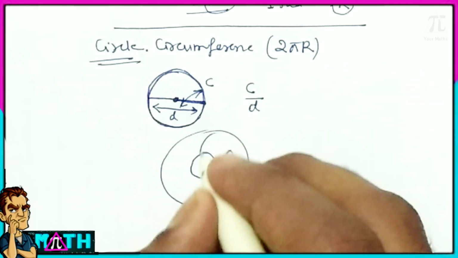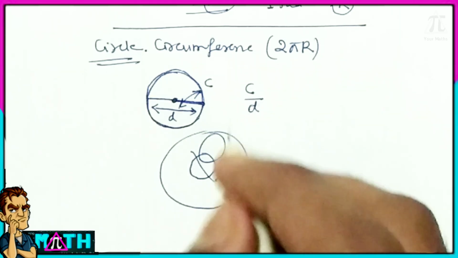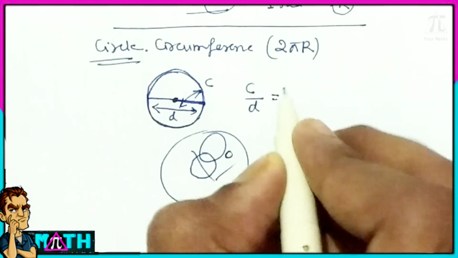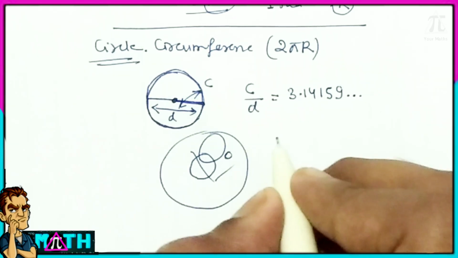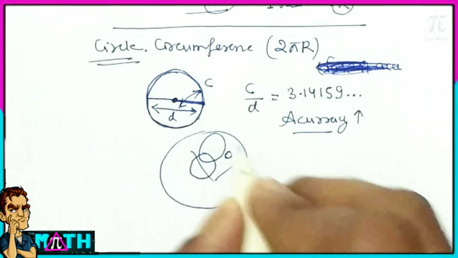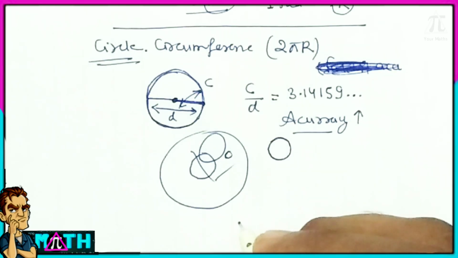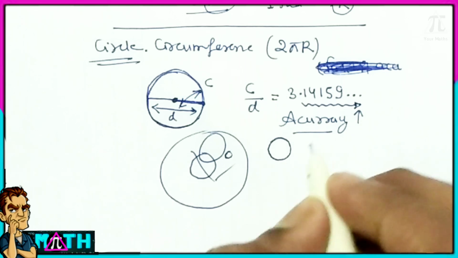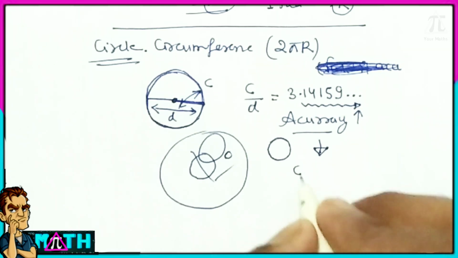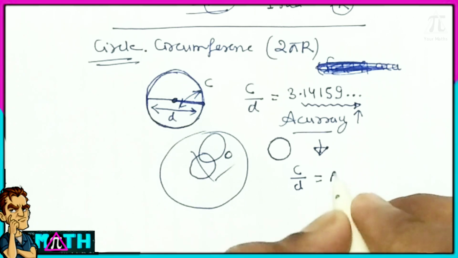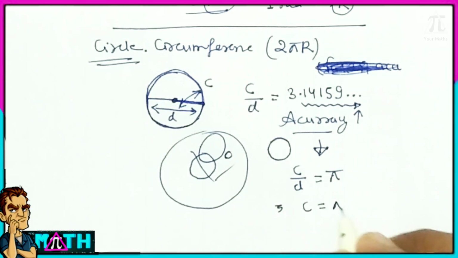No matter the circle's size or radius, the ratio is always going to be 3.14159 and so on. As your accuracy in drawing a perfect circle increases, the number goes on and becomes irrational. But for simplification in calculation, we take pi as 22 by 7, but in actual it's an irrational number.